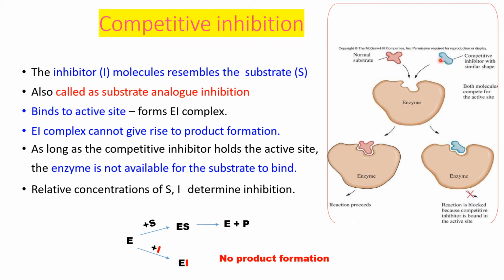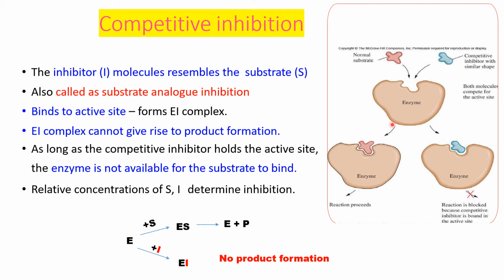So if we increase the concentration of substrate, this type of inhibition can be reversed.